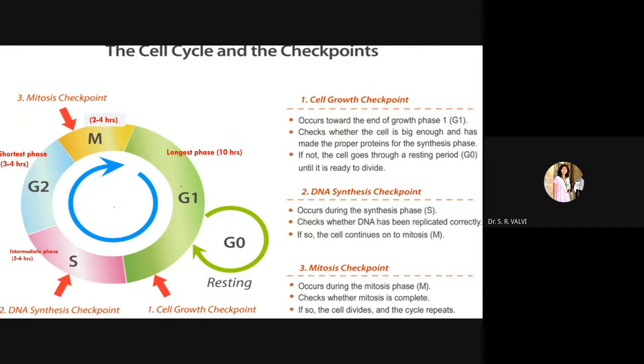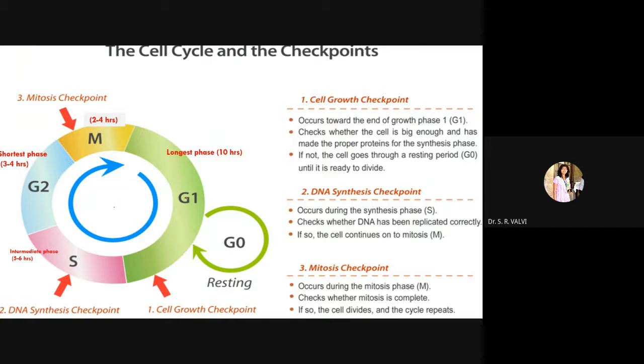G1 is also called the post-mitotic phase, which is the longest phase and takes about 10 hours of the total 24 hours. And what occurs during this G1 phase? It checks whether the cell is big enough and has made the proper proteins for the synthesis phase. G1 has to make the proteins required for the next upcoming phase, that is the S phase.